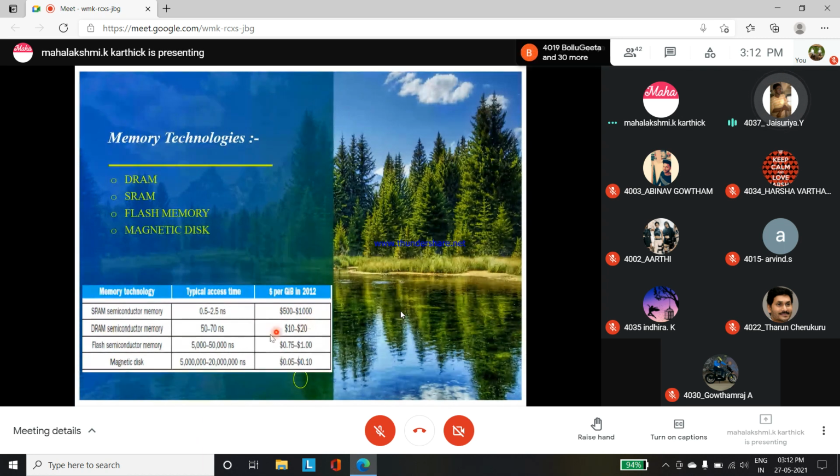DRAM semiconductor is from 50 to 70 nanoseconds, and the rate is $10 to $20. And for flash memory semiconductor, it is given as 5,000 to 50,000 nanoseconds, with a rate of $0.75 to $1. And magnetic disk is up to 2 lakh nanoseconds, and the rate is $0.05 to $0.1.